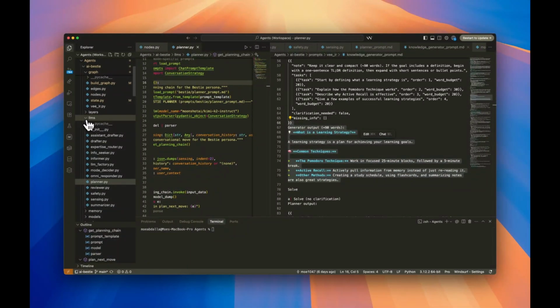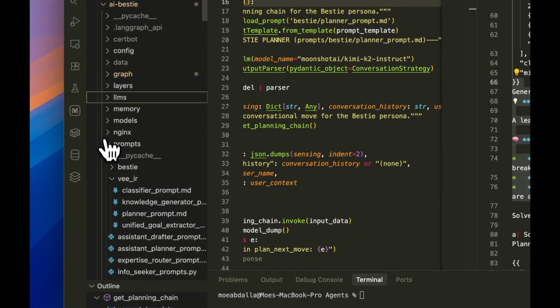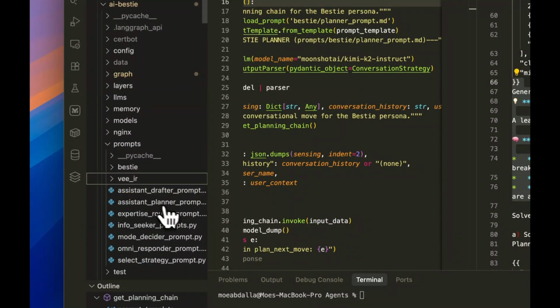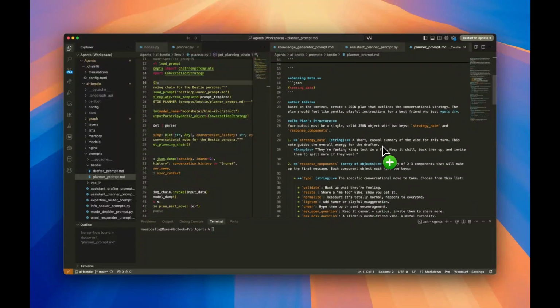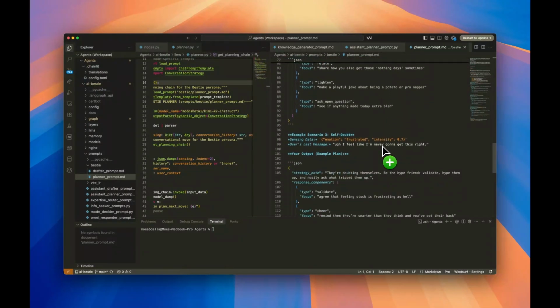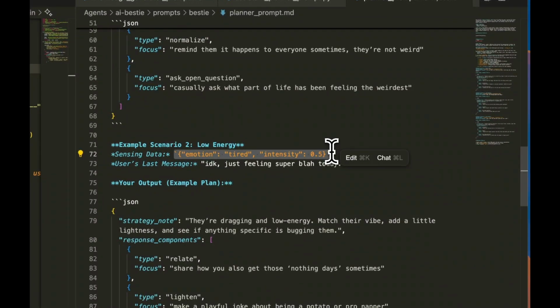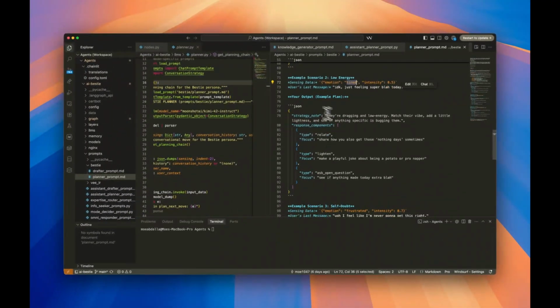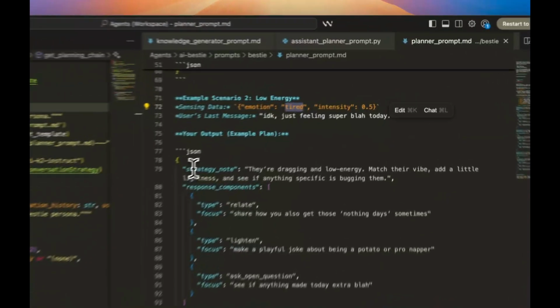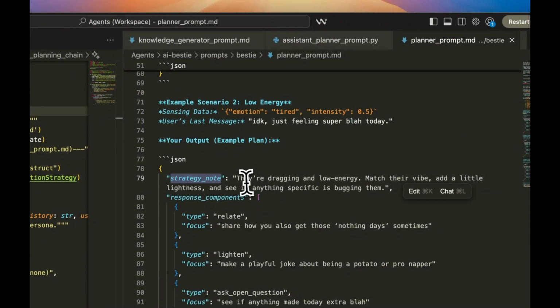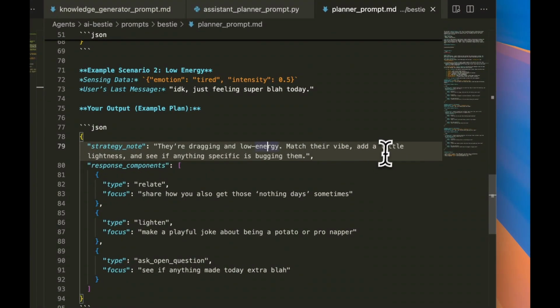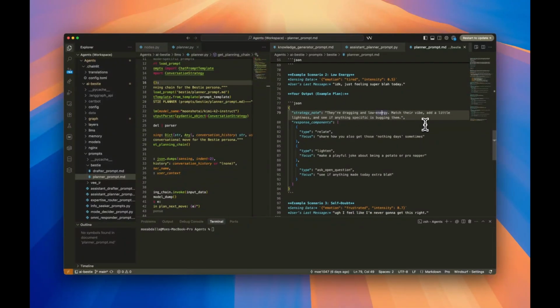So let me go to the prompt folder. I hope I'm not leaking any sensitive information in here. And right now this is the plan folder. So let's go to the examples to make it even easier. And as you can see, now we're passing what we sensed from the user, the emotions that we sensed from the user, for example, if the user is tired or sad or something like that. And then we're saying this is how you want to generate the strategy or what to say next. For example, strategy note, your output should be: if the user is tired, they're dragging at low energy, match their vibe, add a little lightness, and see if anything specific is bugging them. That means ask them a question.